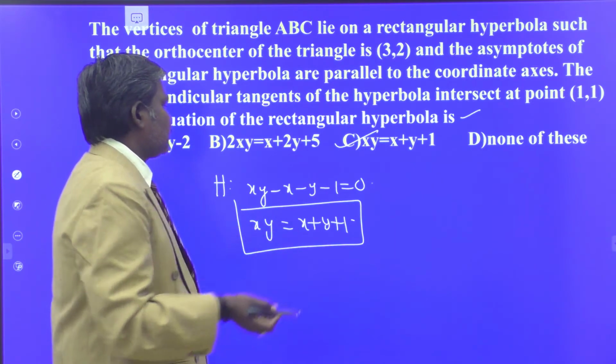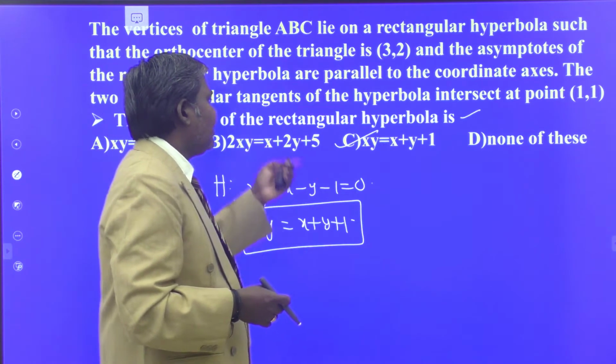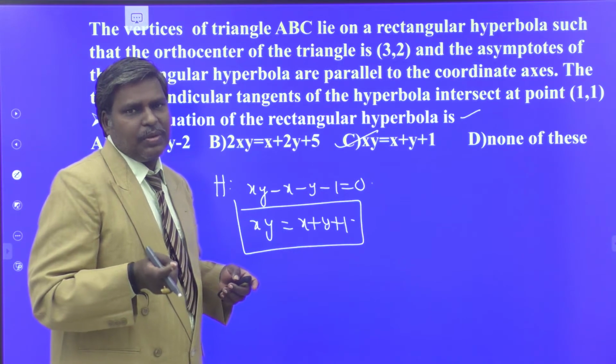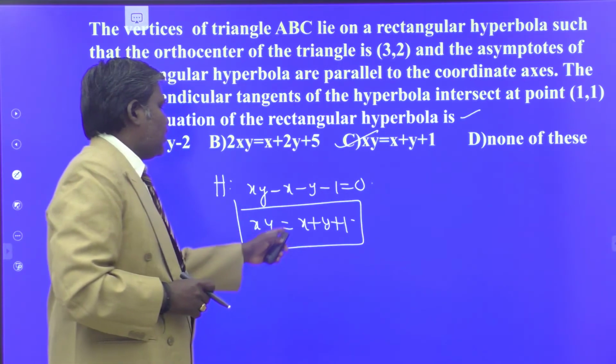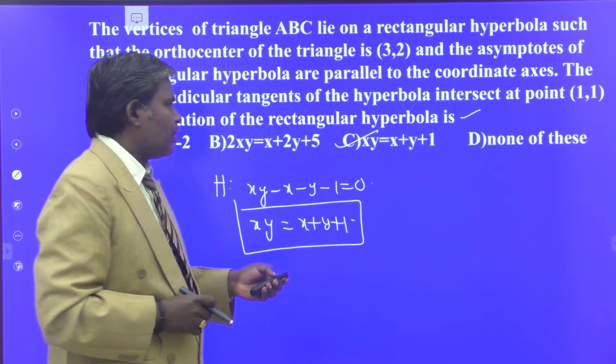You have the asymptotes and hyperbola. The combined equation of the asymptotes of hyperbola and the equation of hyperbola differ only by a constant. This is the thing. So xy is equal to x plus y plus 1 is the equation of your hyperbola.